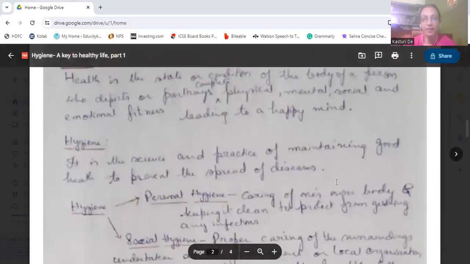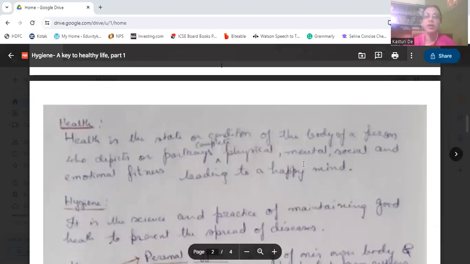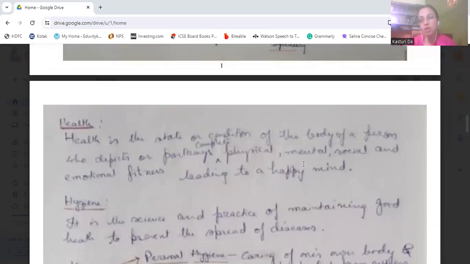So what is health? Health is the state or the condition of the body of a person who depicts or portrays complete physical, mental, social, and emotional fitness, which leads to a happy mind. The main thing is that we need to have a happy mind.